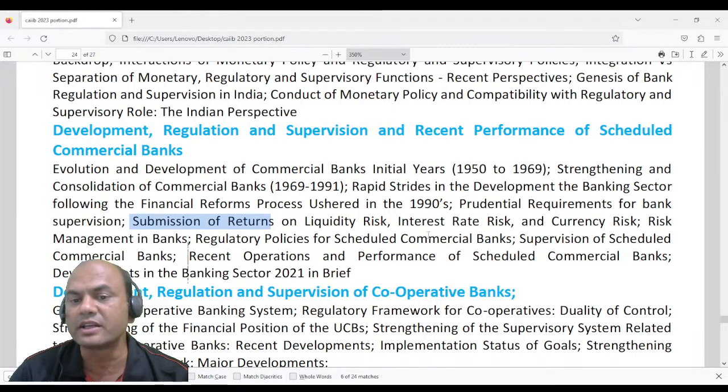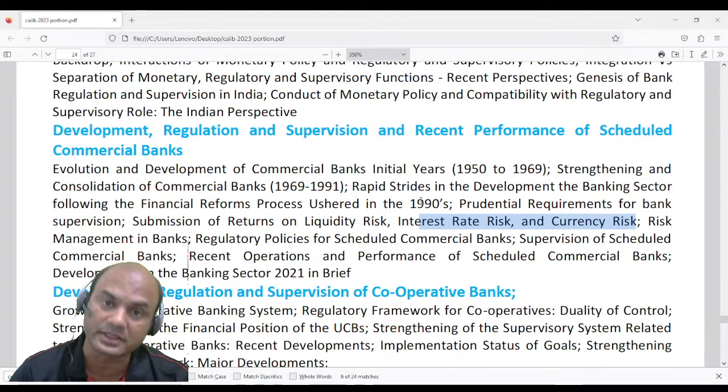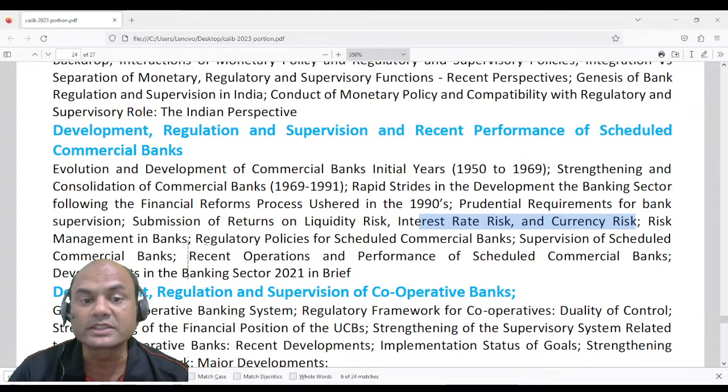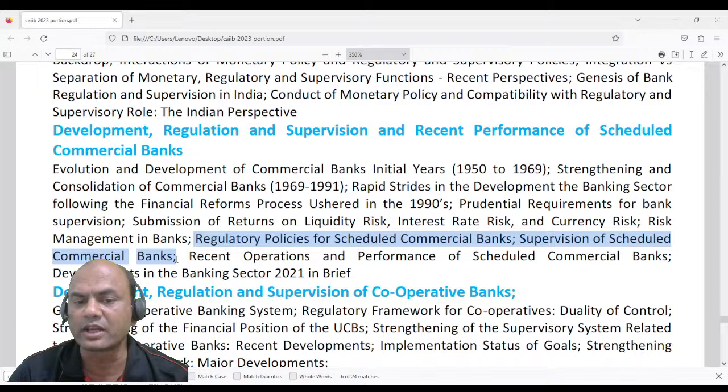On liquidity risk, interest rate risk and the currency risk. What are the various submissions to be done by the banks to RBI? Risk management in banks, regulatory policies of scheduled commercial banks, supervision of scheduled commercial banks and recent operations means what? See this. These two topics can be combined actually.